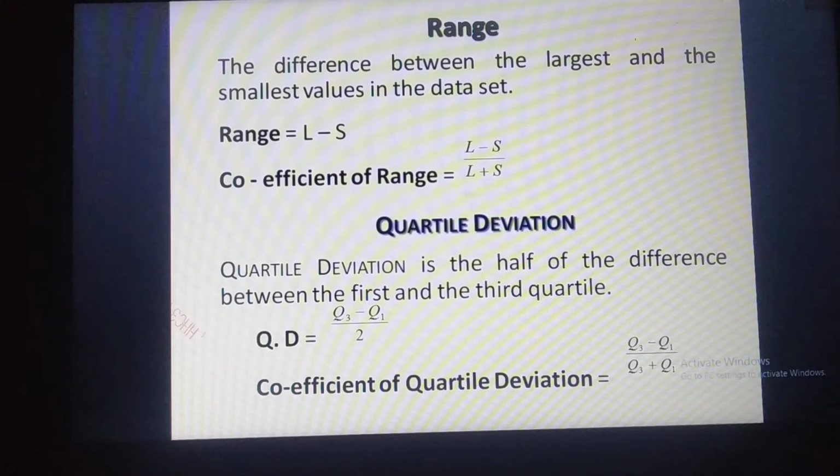Quartile deviation. Quartile deviation is half of the difference between the first and the third quartile. Quartile deviation equals (Q3 minus Q1) divided by 2. Coefficient of quartile deviation equals (Q3 minus Q1) divided by (Q3 plus Q1). Q3 is called the third quartile, Q1 is called the first quartile. Q3 minus Q1 is called the interquartile range.